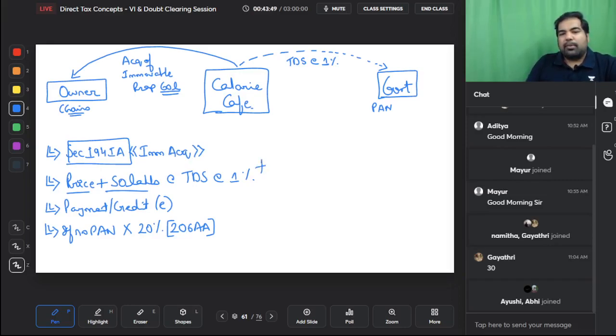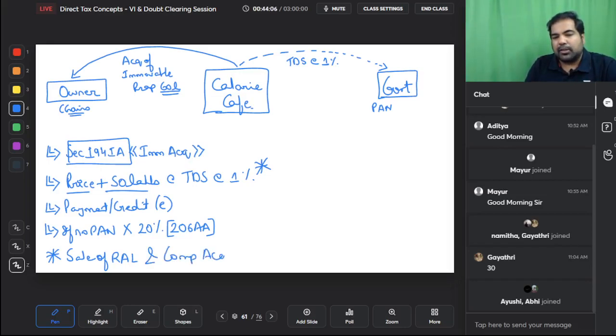But this does not apply in two cases. Which are the two cases? One, if it's sale of rural agriculture land. You know guys, rural agriculture land is not a capital asset itself, and hence there is no capital gain, and hence you don't need to know who's selling it. And compulsory acquisition, because for that there is a different section. So in these two cases, these are two exceptions, TDS under 194IA is not applicable.